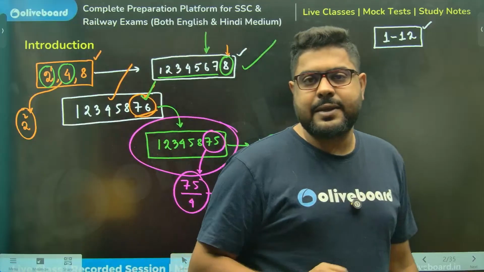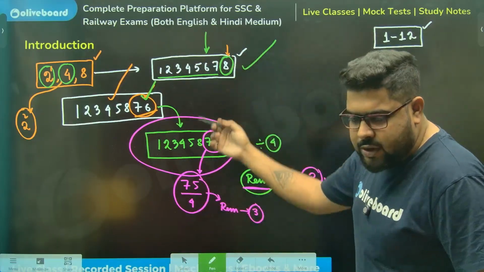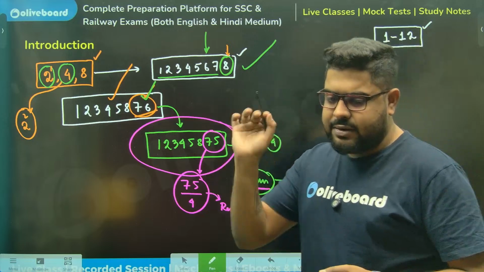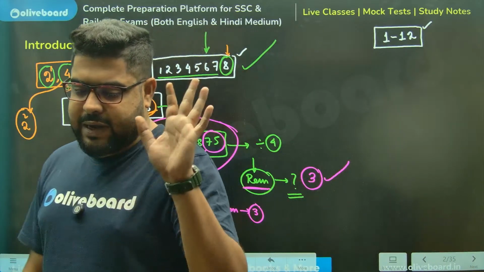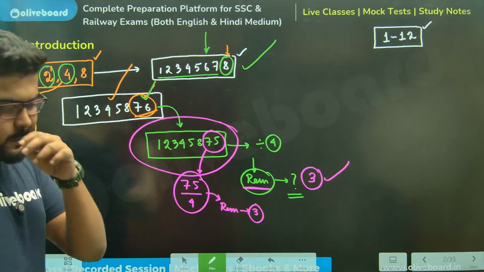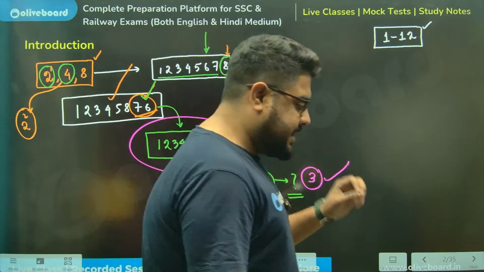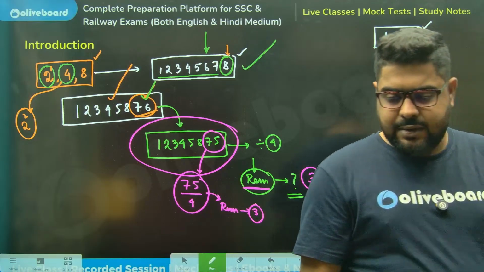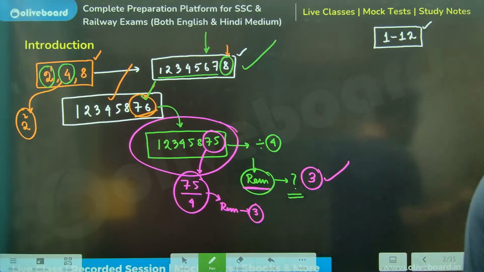Everyone, is it clear? You see, my work just reduced by so much. Is this 100% clear? I need a very simple yes or no from everyone. Whether this is 100% clear, yes or no. No sir, this is not clear. Please explain.